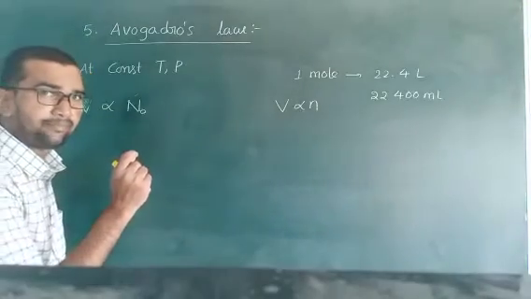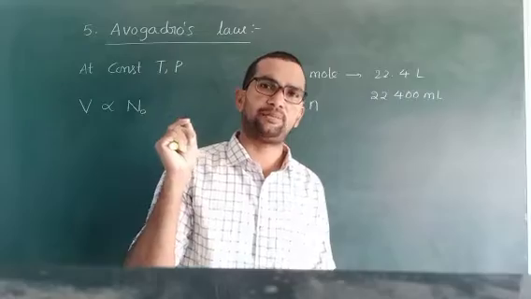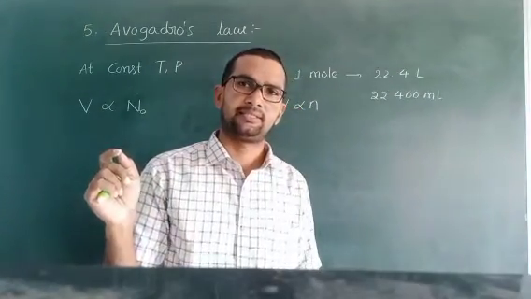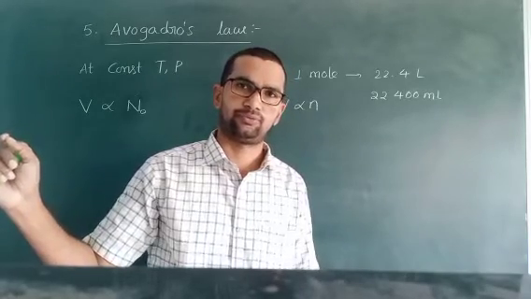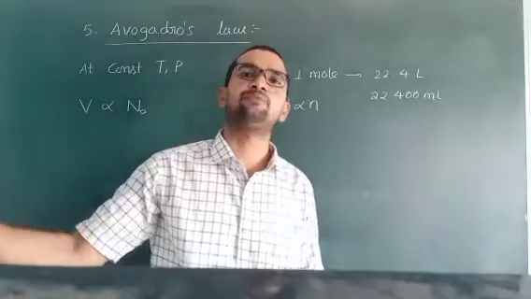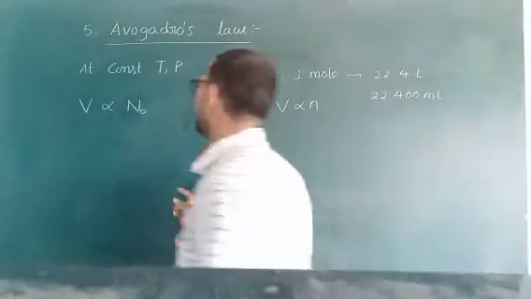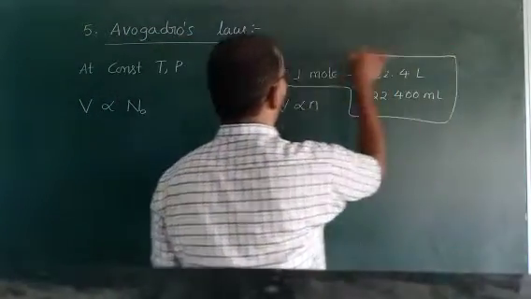One more time. At constant temperature and pressure, any gas occupies the same number of molecules or moles for the same volume. Okay, Randy? That's why this is the mole concept.